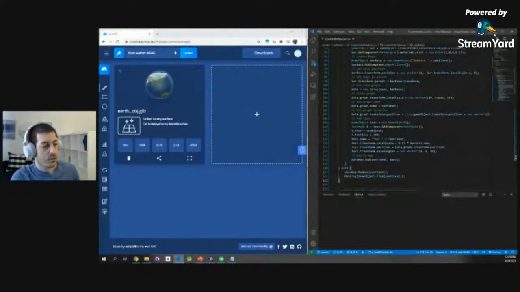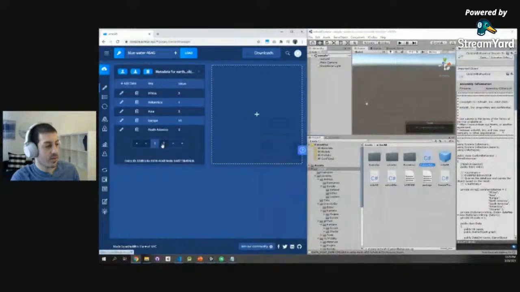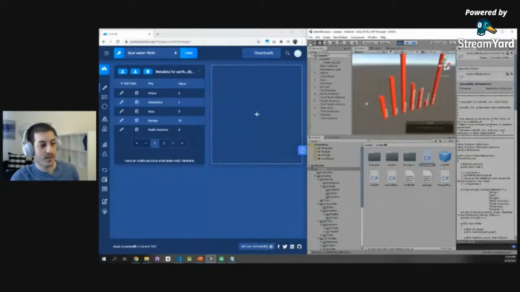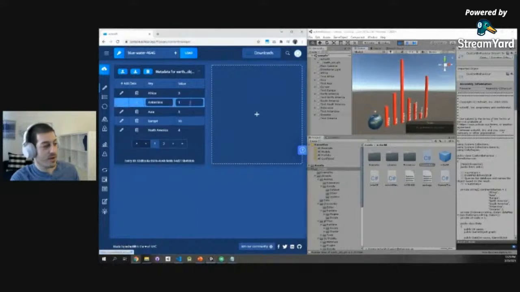Super simple. So we already see that we have Earth right here, and we see that all the data was already pre-added. So we see all the continents right here. And now let's click play and see what happens. Again, data streams from the cloud to the game engine. And how cool is that? Suddenly we have Earth spinning right here, and we have all these bars that show you, in this virtual environment, all the information. And now we can also change things in real time.